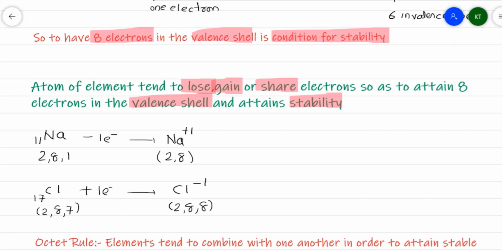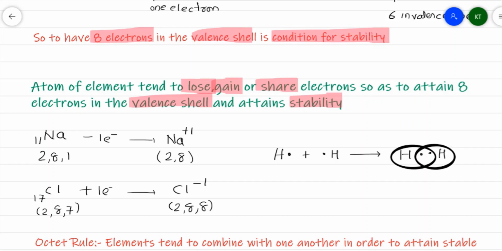So here some atoms of an element show a tendency to lose electrons, and some show a tendency to gain electrons. And here I have a hydrogen with 1 electron combining with another hydrogen with 1 electron, and both of them share 1 electron each, so that they can attain a stable electronic configuration.